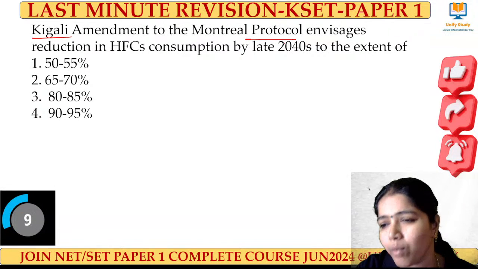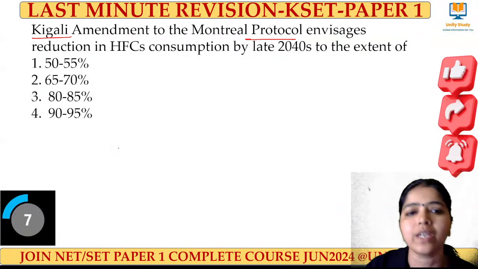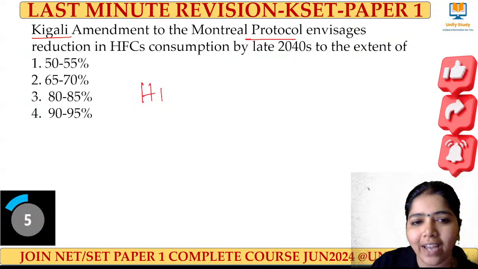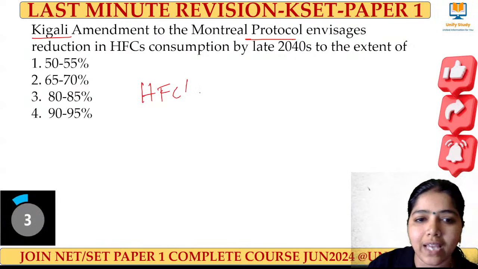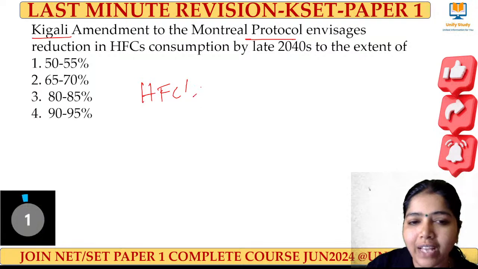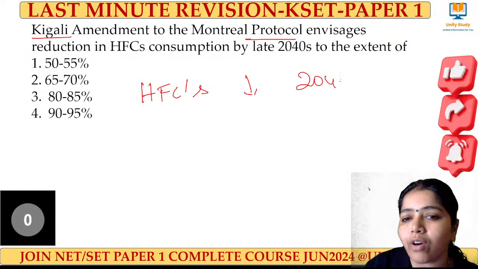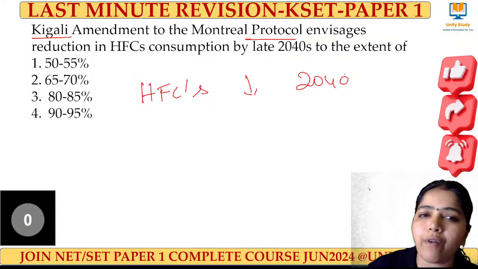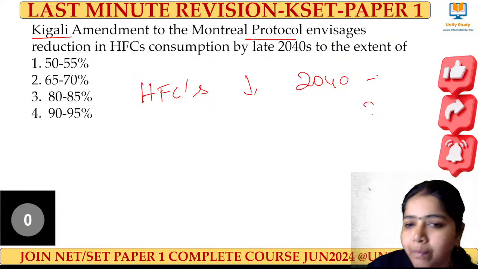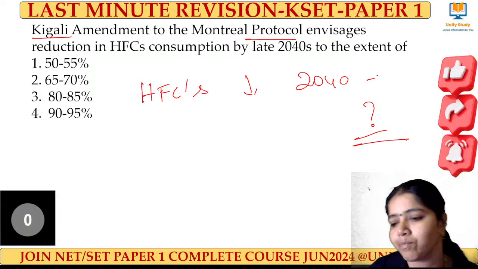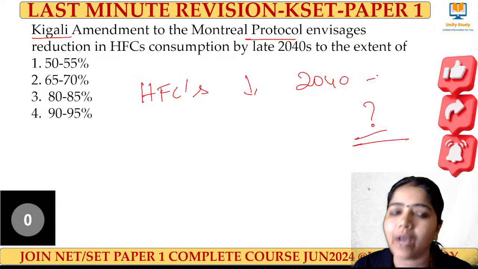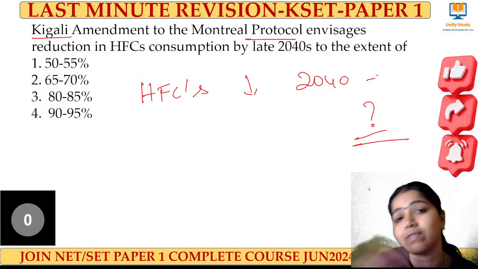We have done it so many times. HFCs, I'll write. I think many of my old learners can recollect the answer. HFCs to be reduced by 2040 by the name of Kigali Amendment. By what percentage? My old learners will be able to recollect because we have discussed this many times